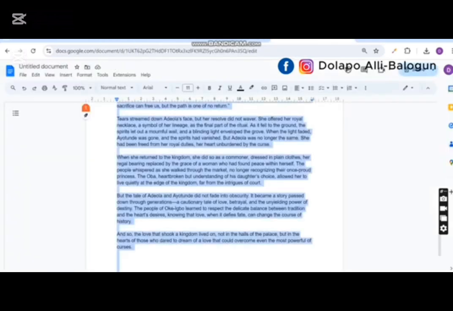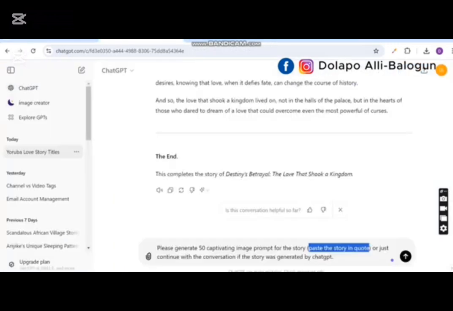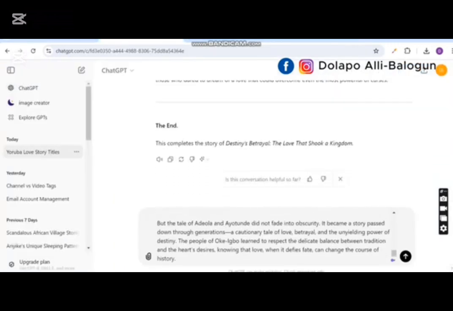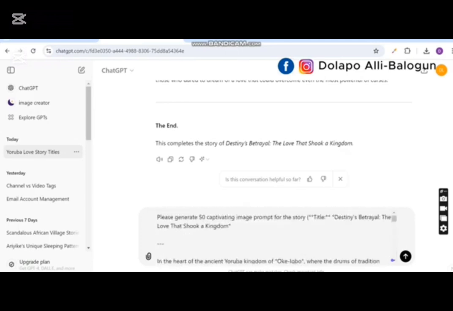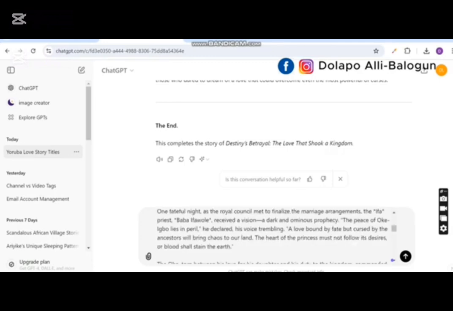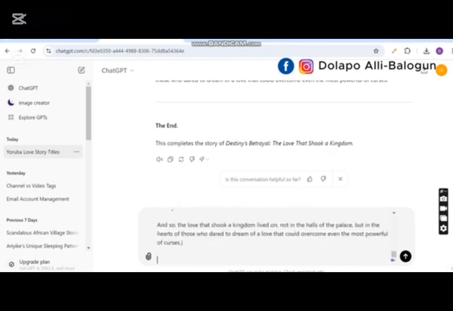I'll just go ahead and copy the story that I pasted in my Google Docs, come back to ChatGPT and paste. Okay, so I've pasted it here. So I'll just tell it to generate 50 captivating image prompts for this story in brackets like this. I can just put it at the end of this. Please make sure you generate prompts in line with every scene in this story.